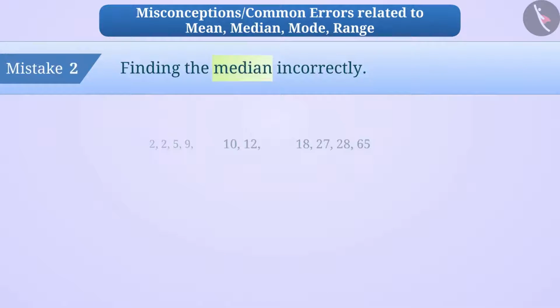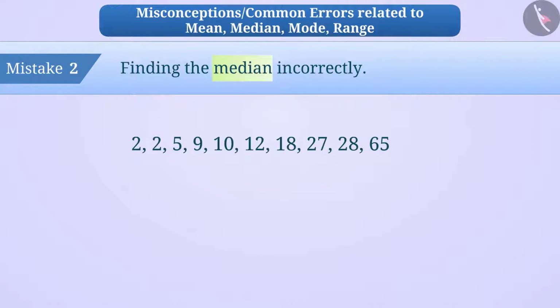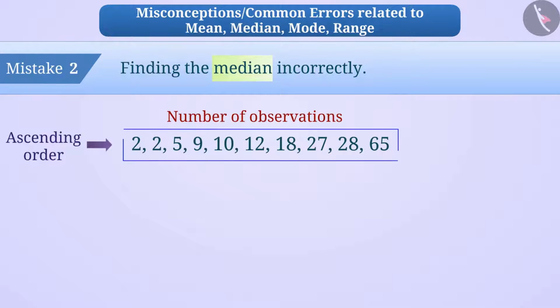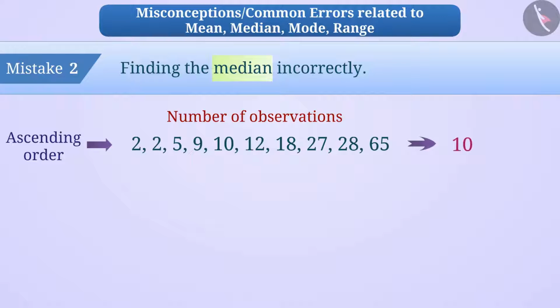Mistake 2. Now look at this group of numbers. Here the observations are in ascending order and the number of observations is 10. Some children divide the number of observations by 2 to find the place of the median. Like here, 10 divided by 2 is equal to 5. So they think that the median is the number on the 5th place, that is 10, which is a misunderstanding.